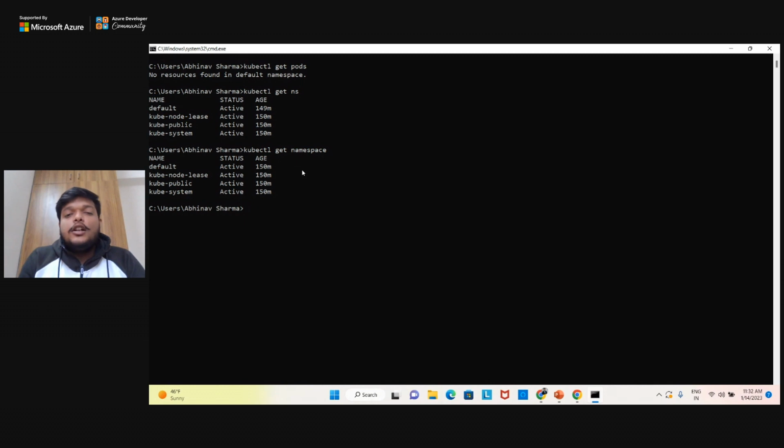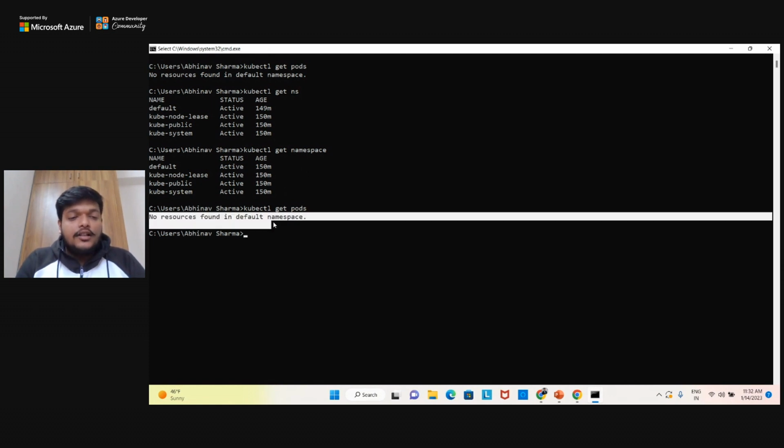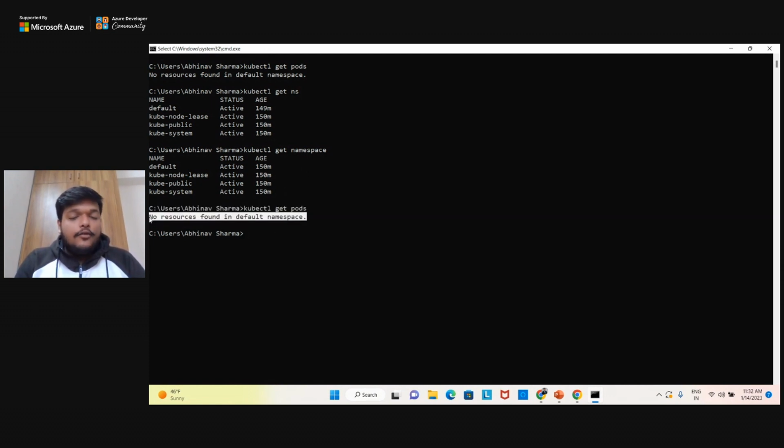So these are some command sets. You can just go and search for kubectl commands and run various commands. There is the command kubectl get pods. This command basically gives you all the pods, or all the containers, which are running in this cluster currently. Currently we have no pods running because this is a fresh server, so no resources found in the namespace, right? This is the default namespace. You can create your own namespace with the command kubectl create ns, and just name any namespace, and you will have your own namespace created here.